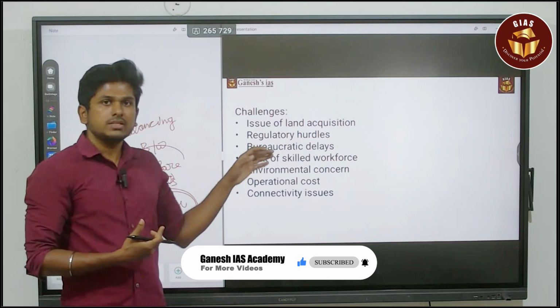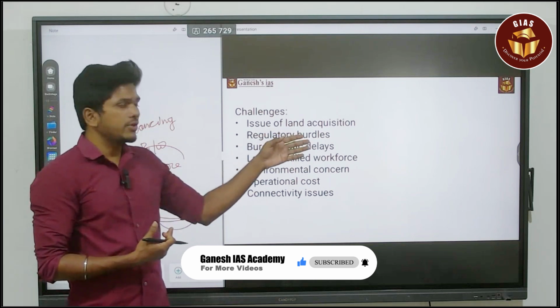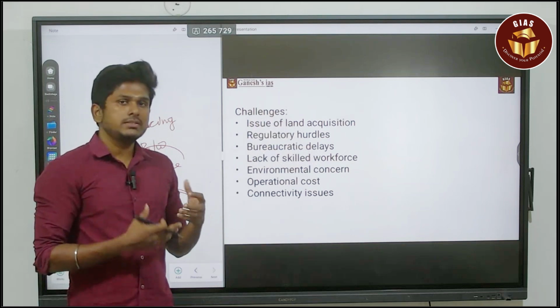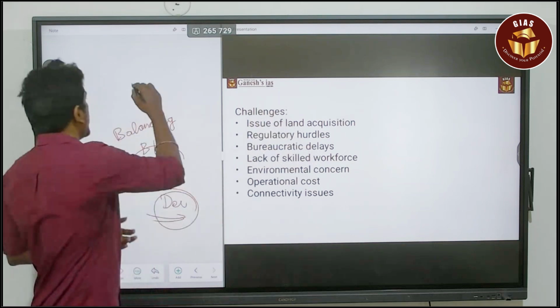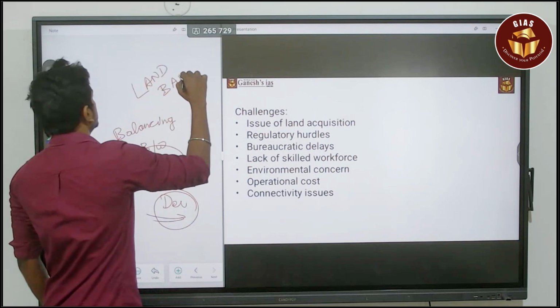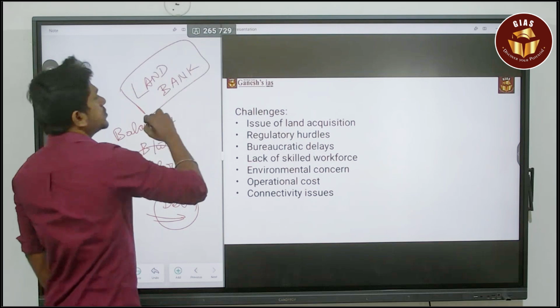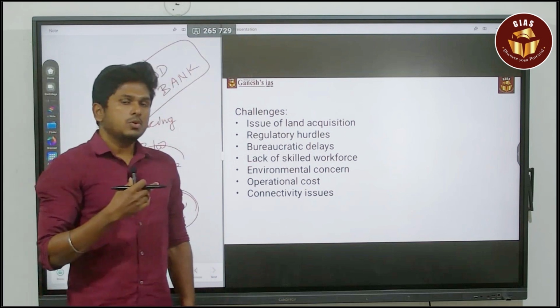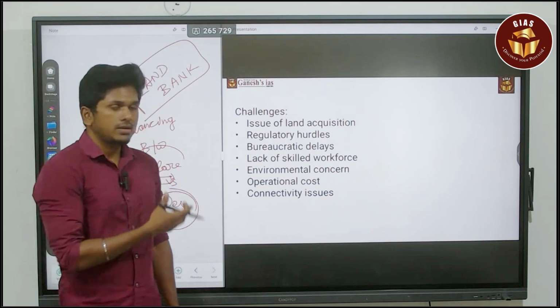And then when it comes to the land acquisition issue, there is the Gujarat model. What Gujarat did is they created a land bank. So by this way, they are trying to overcome that issue. So the government is, one way or another, trying to overcome all these issues.